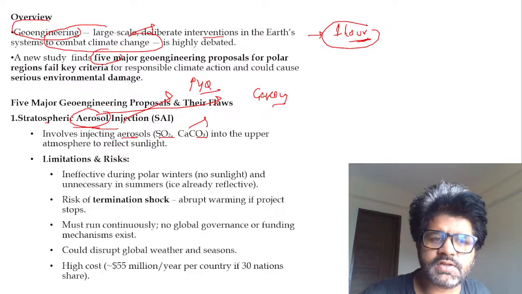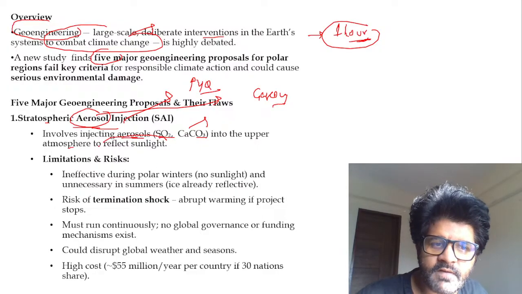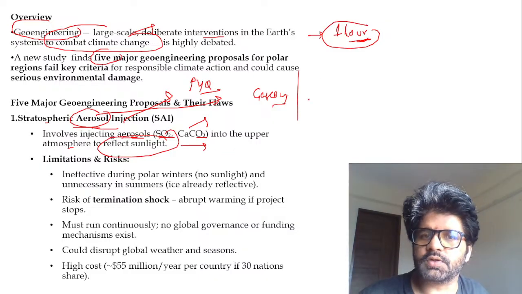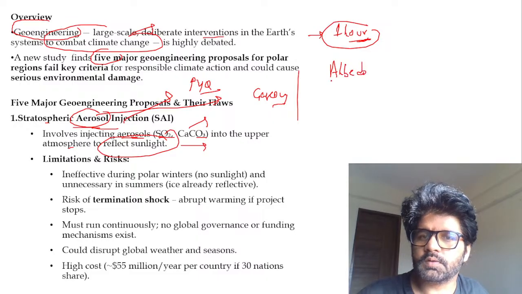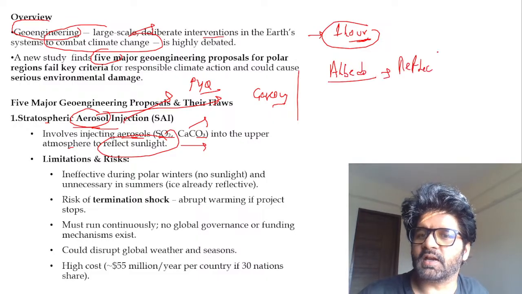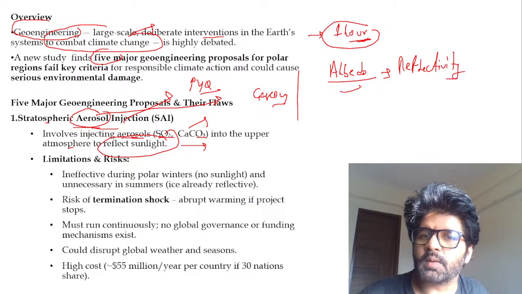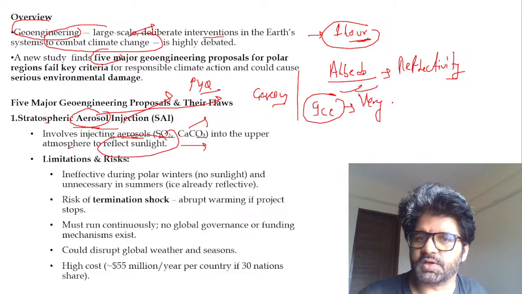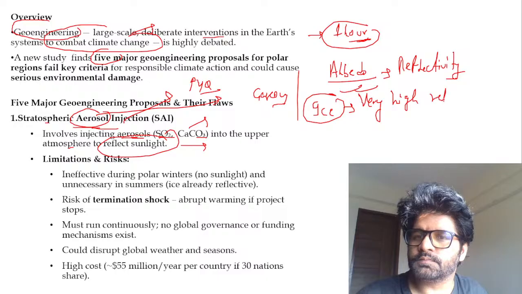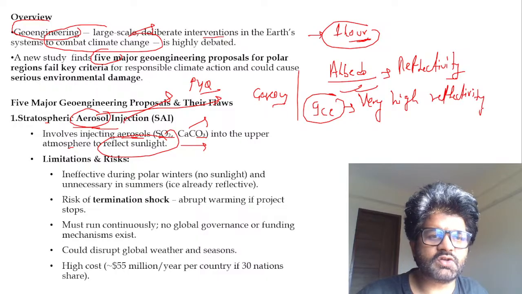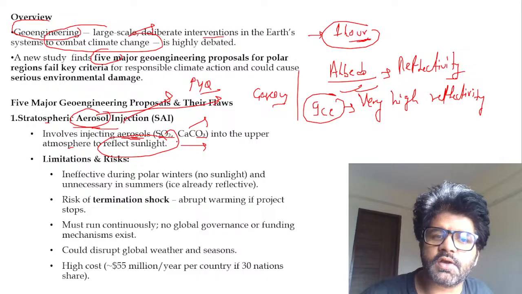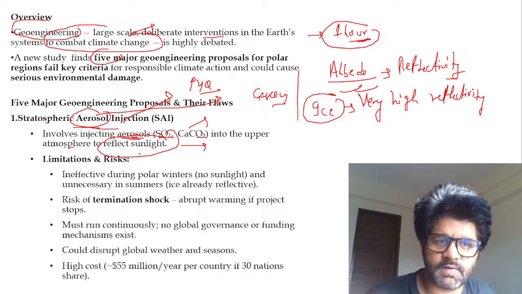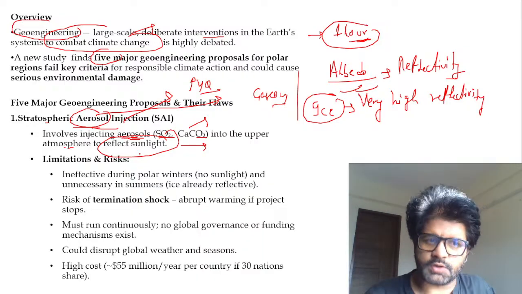What happens when you inject these aerosols in the upper atmosphere? They will reflect sunlight, and there are two concepts. Either you absorb sunlight or you reflect sunlight. So there's a concept of albedo, which is about reflectivity, how much you are reflecting sunlight. The more you are reflecting sunlight, the more albedo you have. So ice has a very high albedo, and we are talking about polar geoengineering, very high reflectivity. So they are saying that this stratospheric aerosol injection, where you are injecting aerosol in the upper atmosphere to reflect sunlight, because the more sunlight is absorbed, the more temperature will increase. The more you're reflecting, the temperature will be constant or it will decrease.